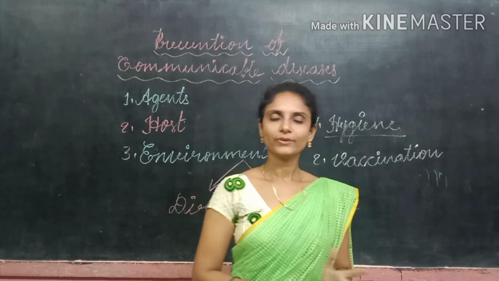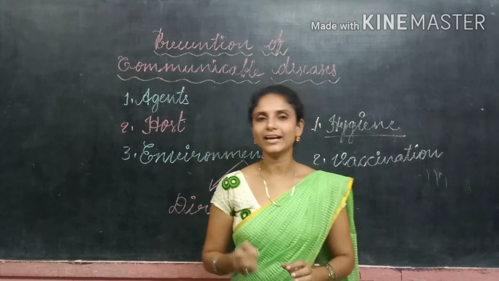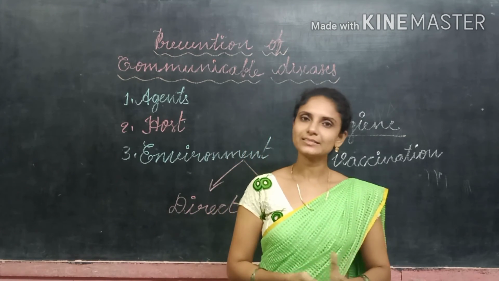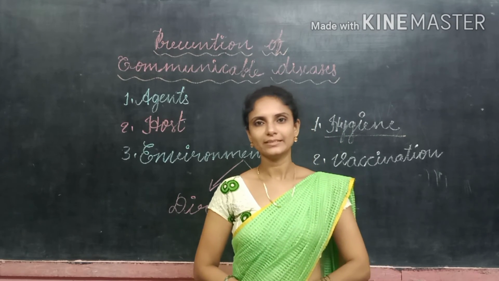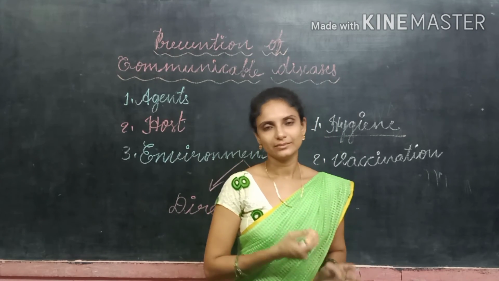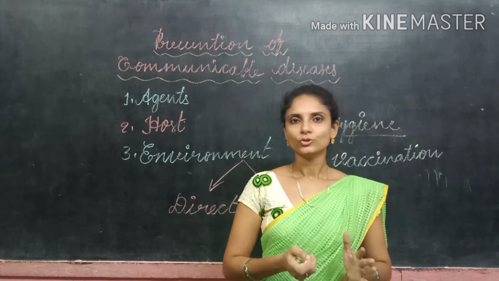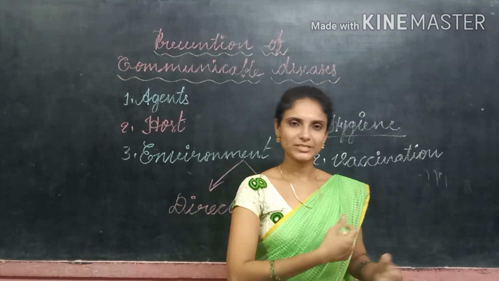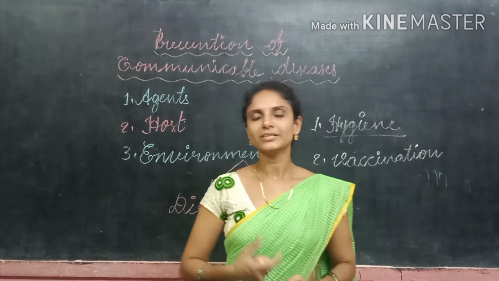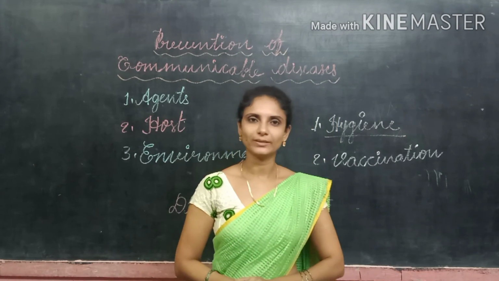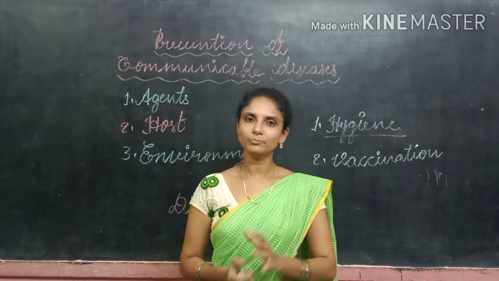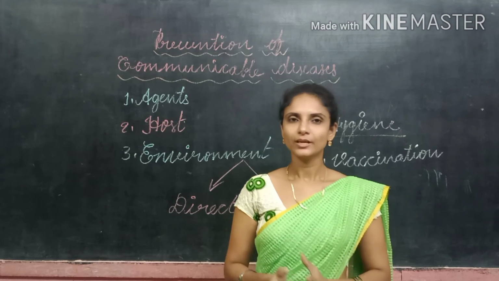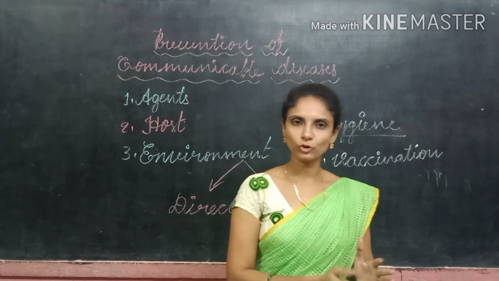Apart from this, we must follow some more rules to prevent diseases. So what are those? Fresh air and sunlight are the natural disinfectants. Clothes, linings and articles should be exposed to sunlight from time to time to kill the germs present on them. And we must drink clean or fresh water. We must boil the water before using it, for 10 to 15 minutes, which kills the bacteria or microbes present in the water.